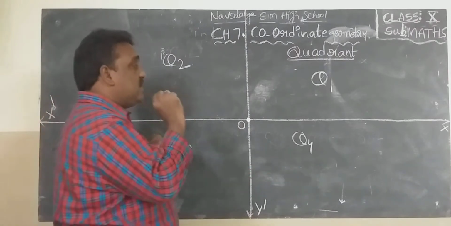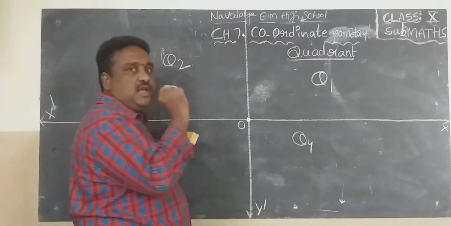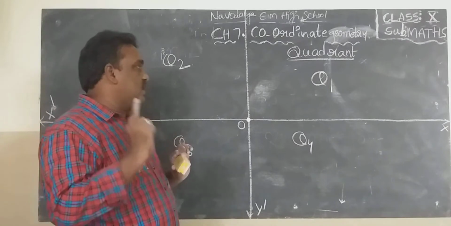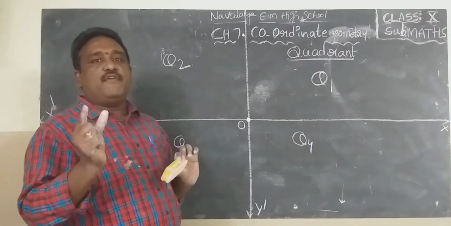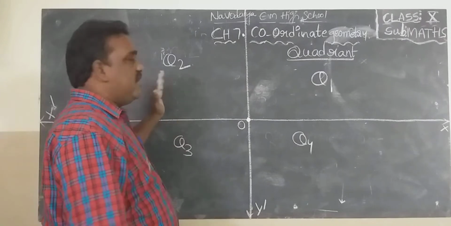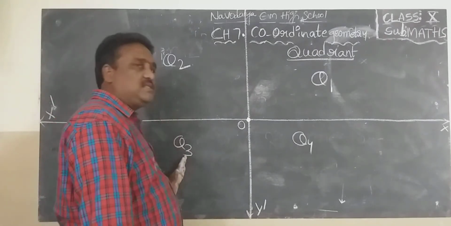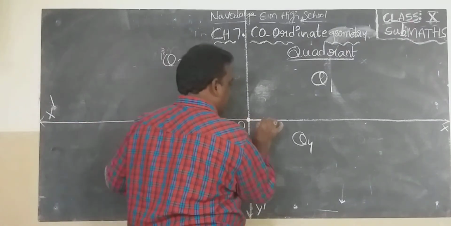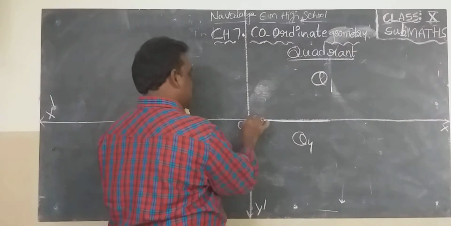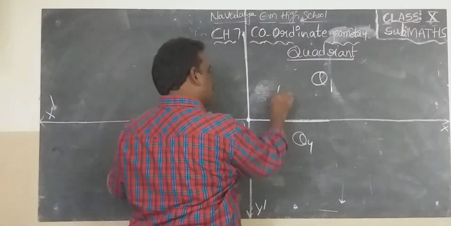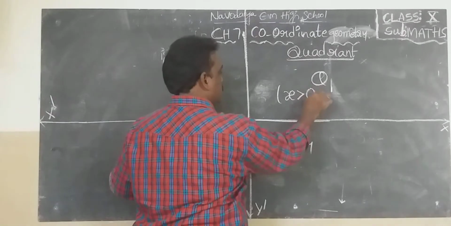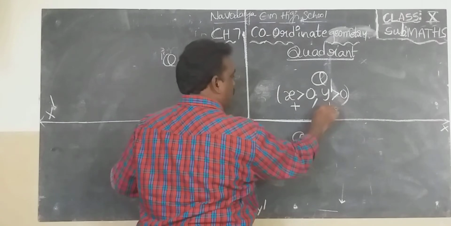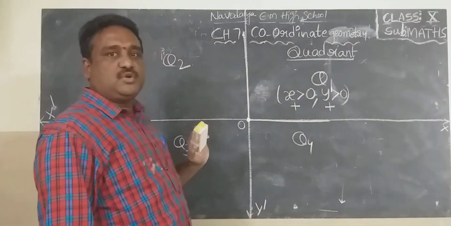Then nature of x coordinate and y coordinate in first quadrant. How the point looks in first quadrant, form of point in first, second, third and fourth quadrant. In first quadrant, this is positive x-axis, this is positive y-axis. So in first quadrant, x is positive, y is positive. So both the coordinates positive. It lies in first quadrant.